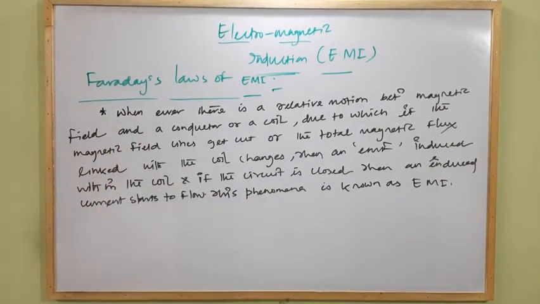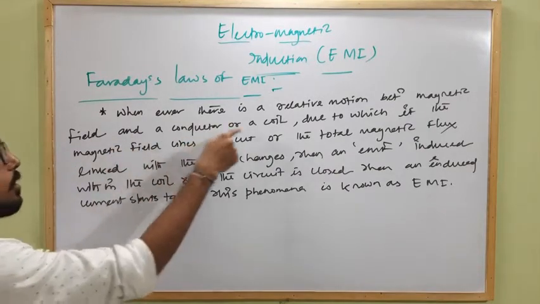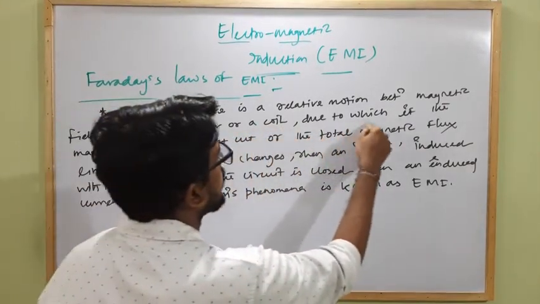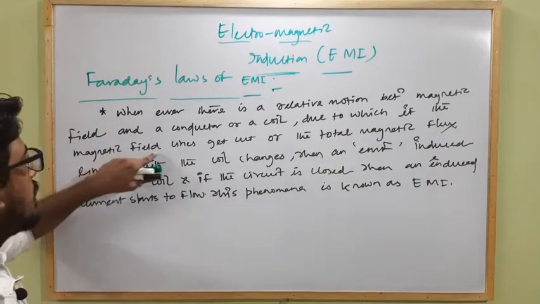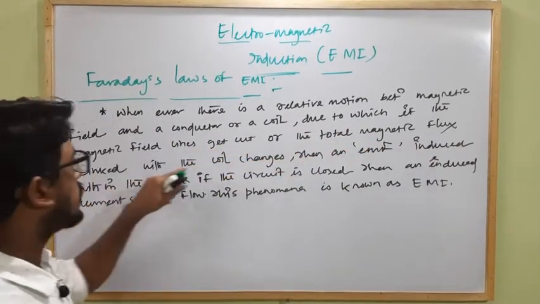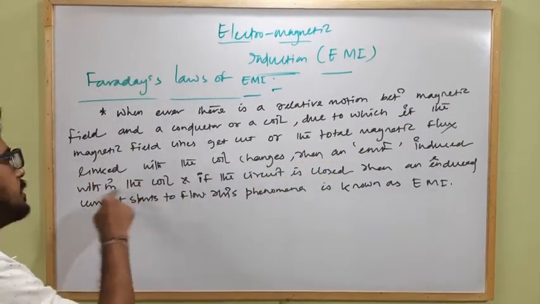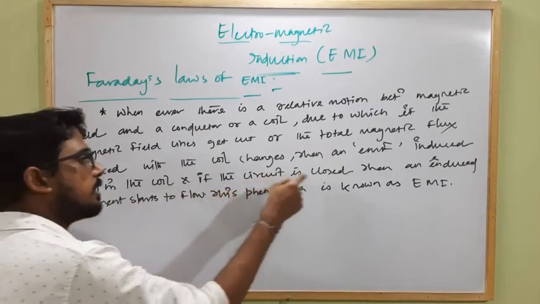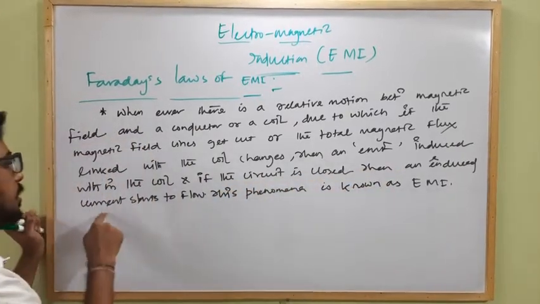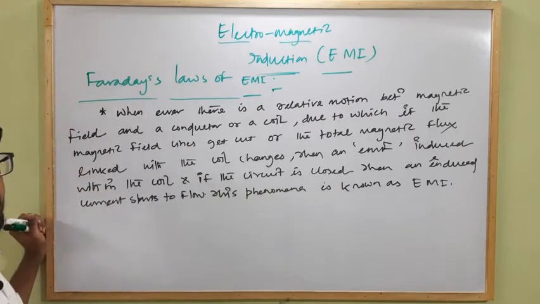So whenever there is a relative motion between a magnetic field and a conductor or a coil, due to which the magnetic field lines get cut or the total magnetic flux linked with the coil changes, then an EMF is induced within the coil, and if the circuit is closed, then an induced current starts to flow. This phenomenon is known as electromagnetic induction.